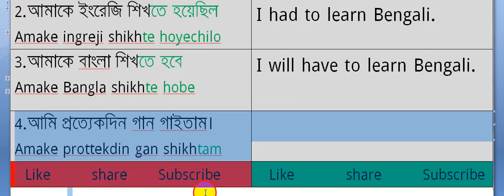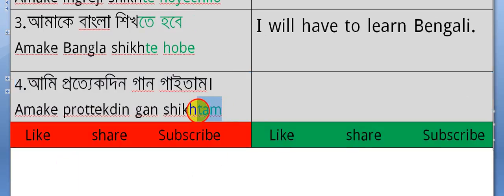If you get "tam" at the end of the verb, look: গান শিখতাম, গান গাইতাম. "Gai" means "sing." So if you get "tam" after the verb, you will have to use "used to."